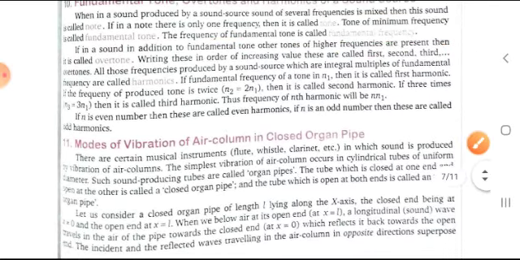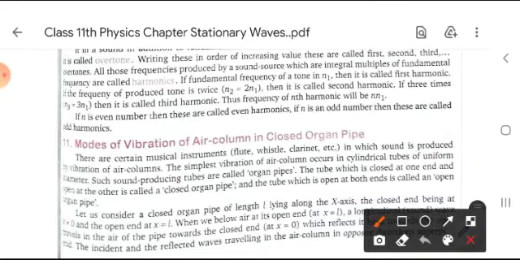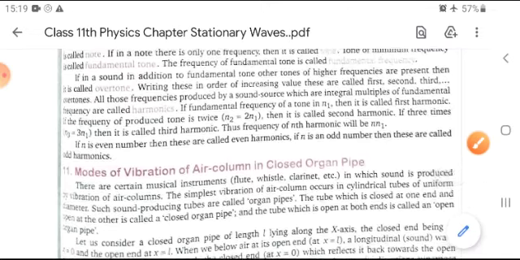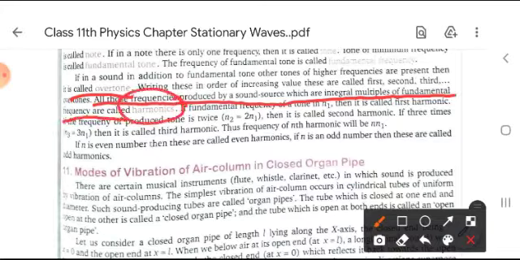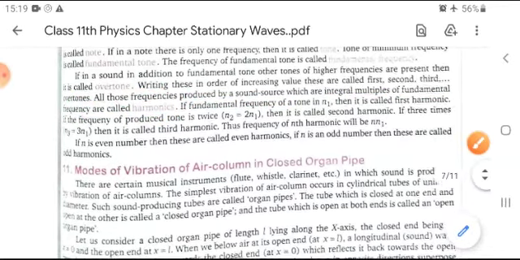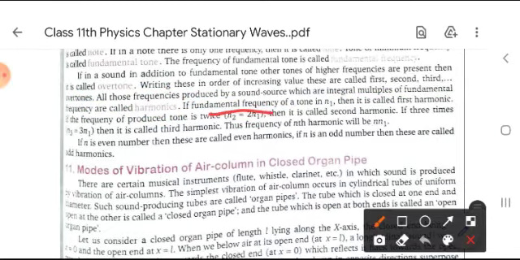Moving forward, if in a sound, in addition to the fundamental tone, other tones of higher frequencies are present, then they are called overtones. All those frequencies produced by a sound source which are integral multiples of the fundamental frequency are called harmonics. If the fundamental frequency of a tone is n1, then it is called the first harmonic. If the frequency of the produced tone is twice, n2 equal to 2n1, then it is called the second harmonic.